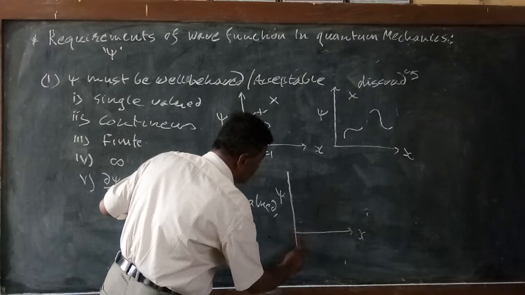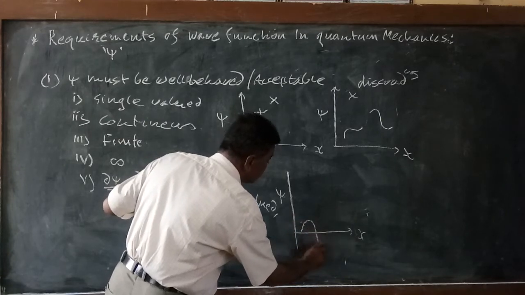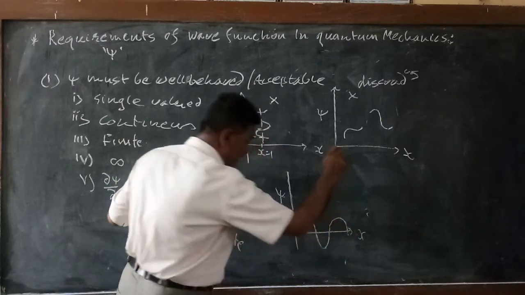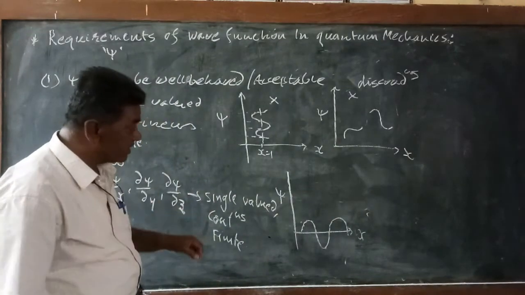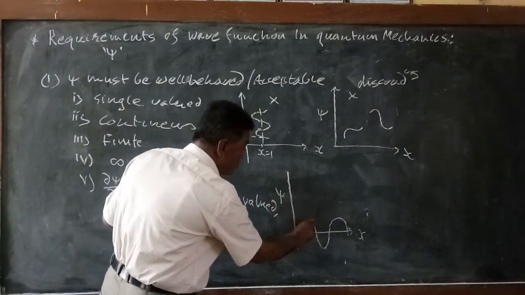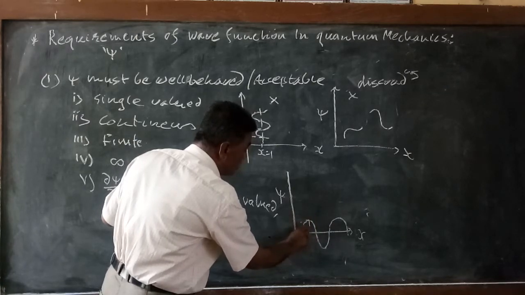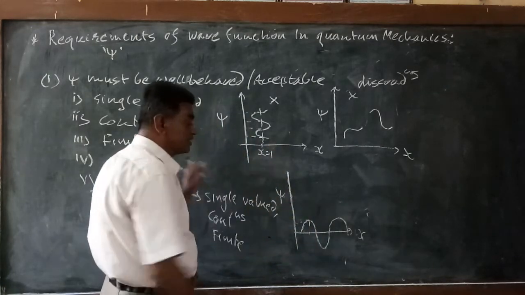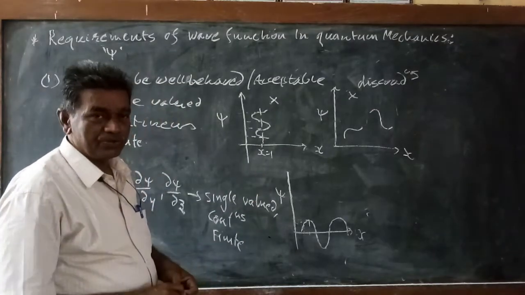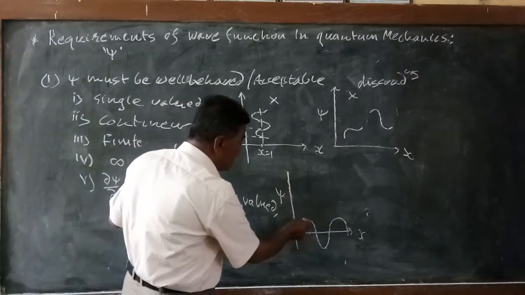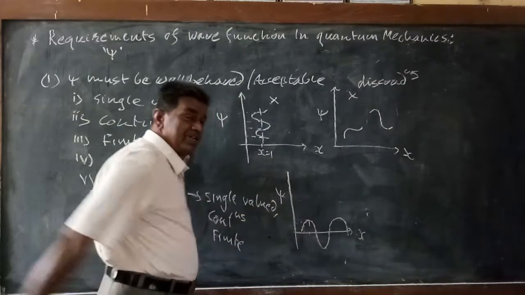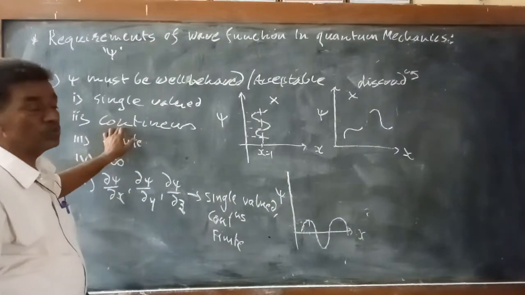Suppose the wave is like this. In this case it is observed that it is single valued, because at each value of x you are getting a single psi value, here, here, and here. So this wave is single valued. The second condition is that it is continuous. So this condition is also satisfied.